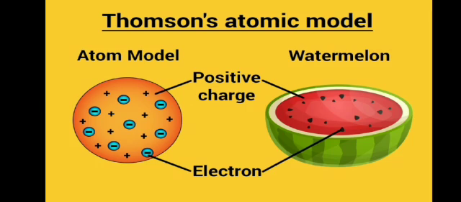He regarded the positive charge of an atom as equal to the red fleshy part of a watermelon, whereas the electron, which is negatively charged, is compared to the black seeds embedded in that red fleshy part.